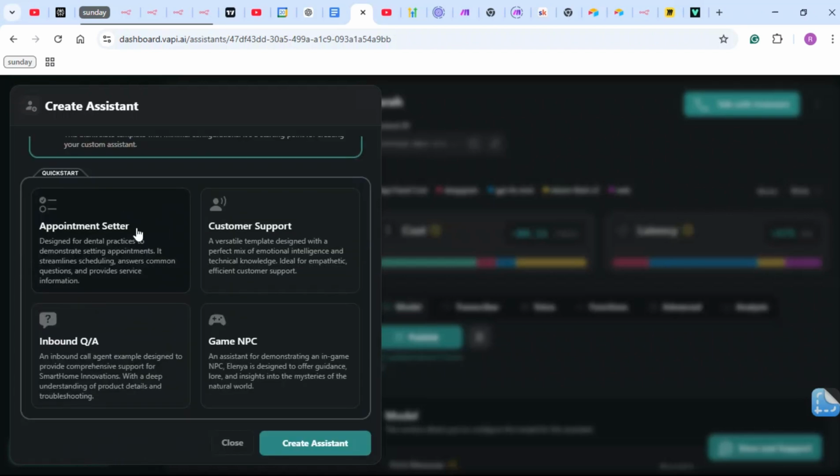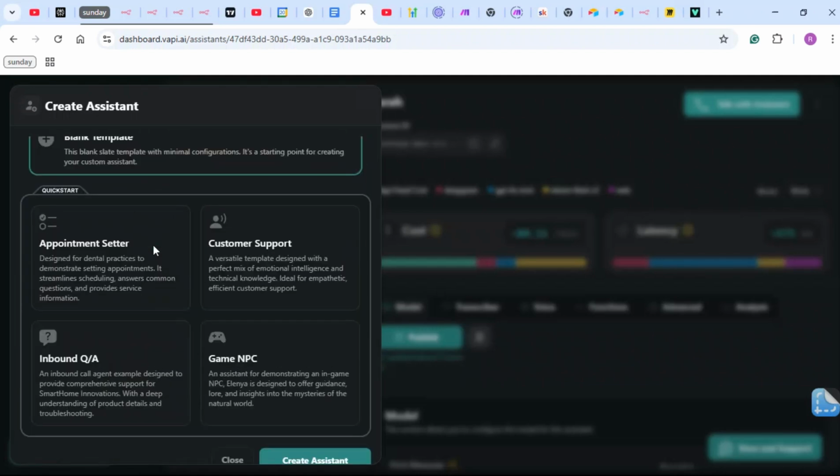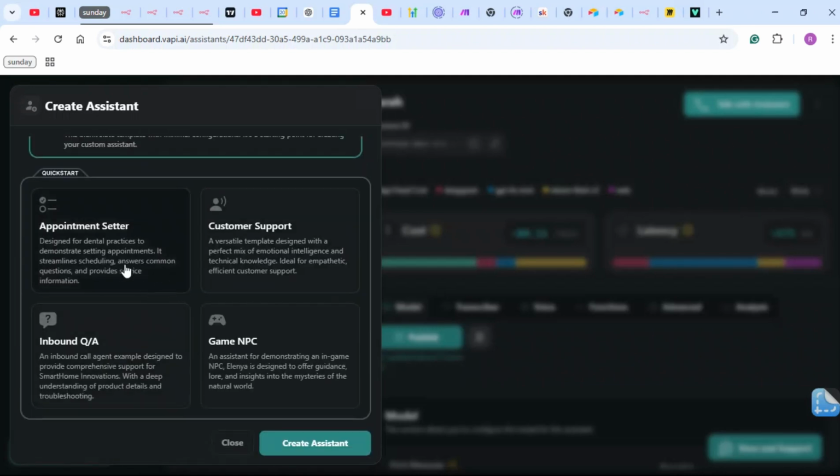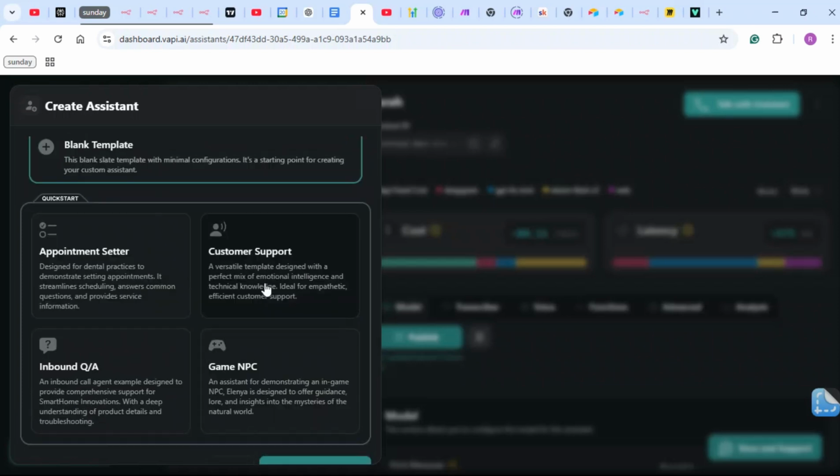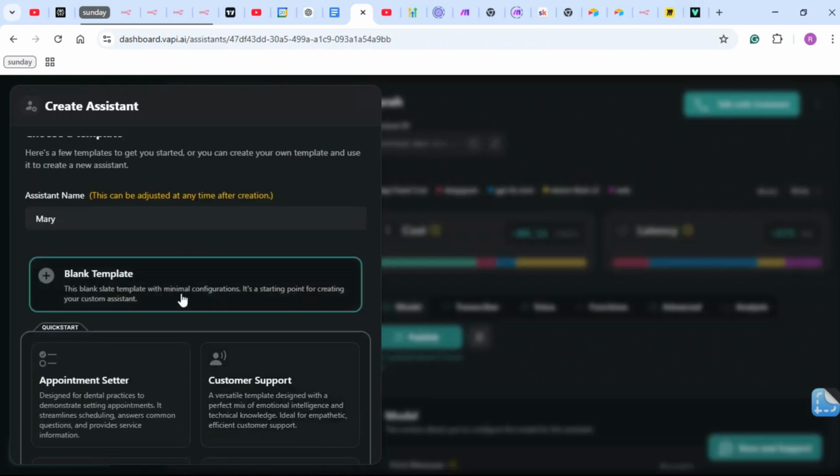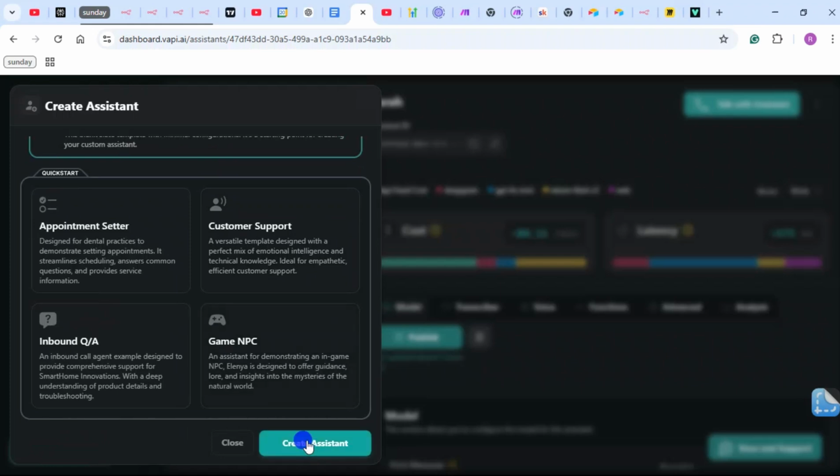And these are the templates from VAPI that you can use. There's an inbound Q&A, there is a game NPC, there's a customer support, there's an appointment setter, and basically you can have these tested out and play around with them, but I am going to start with a blank template. So I'm going to go to create.